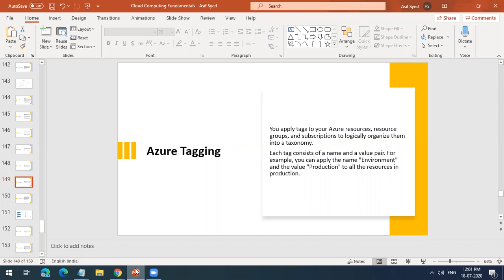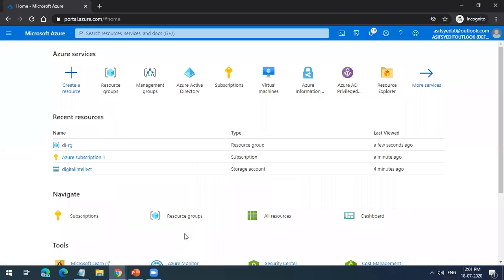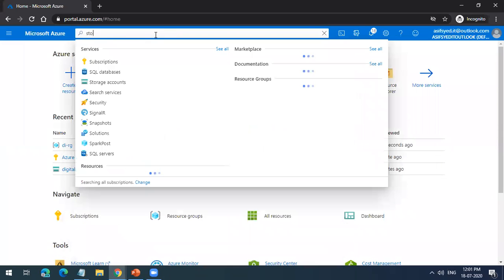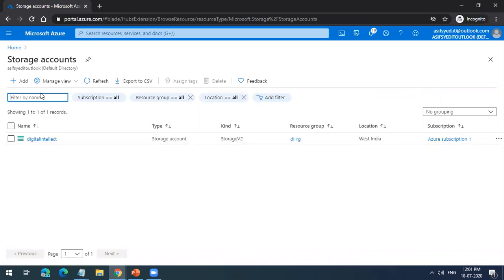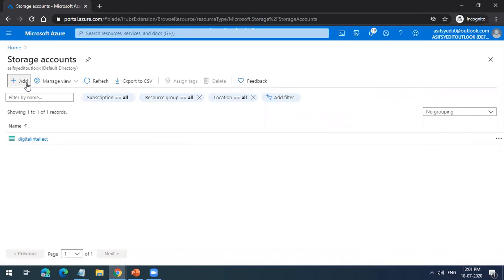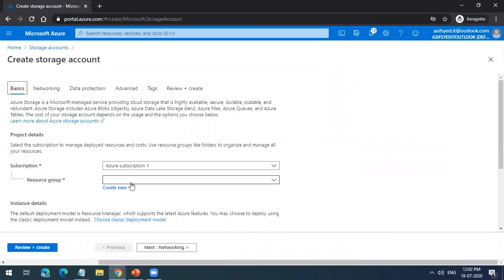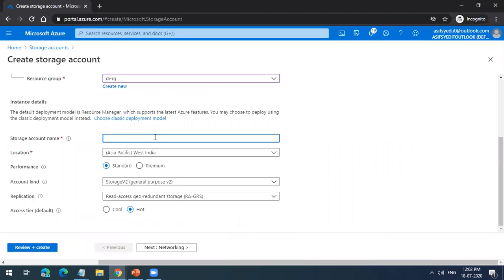Okay, we'll go to the tag. I'll go to create. Let me create a storage account. So now I'm creating a storage account. I'll just go ahead and create it quickly, okay? But we'll talk about this later.